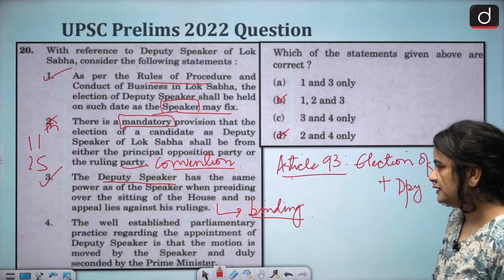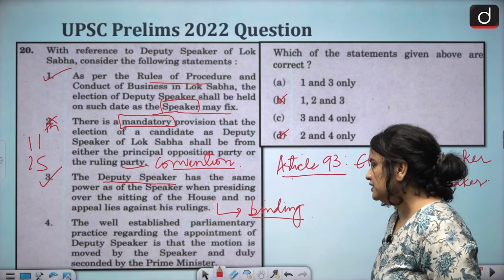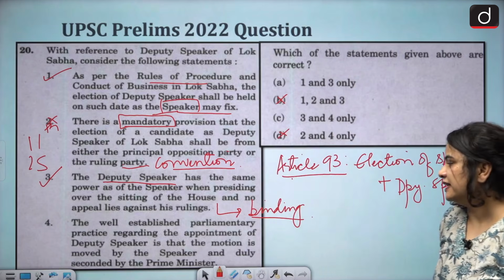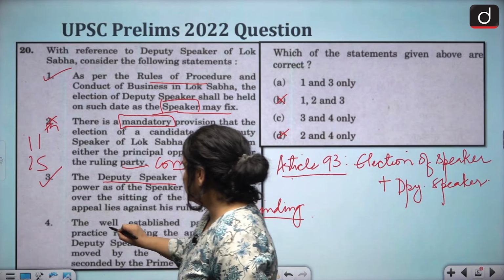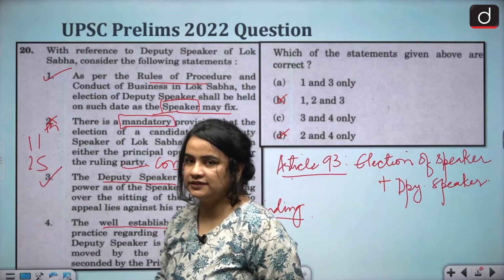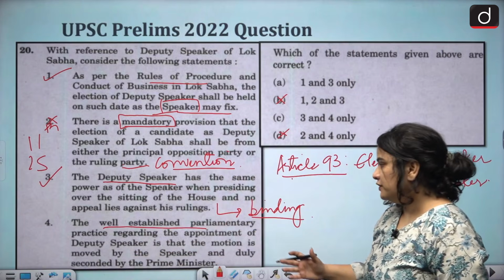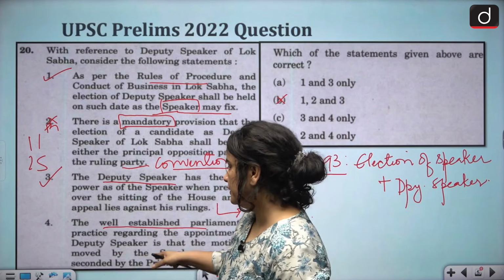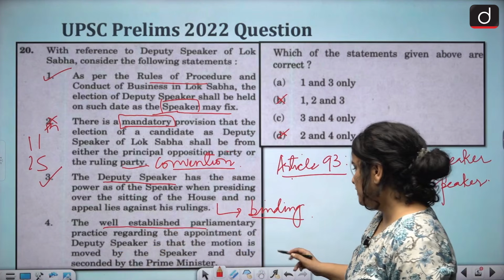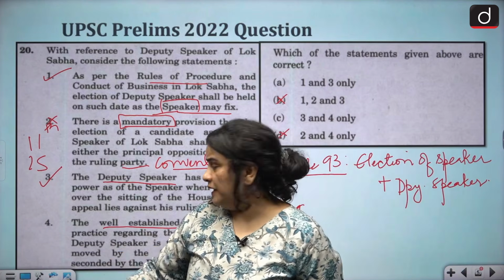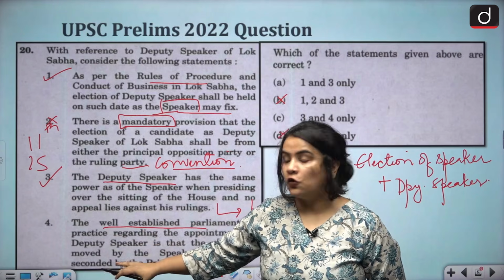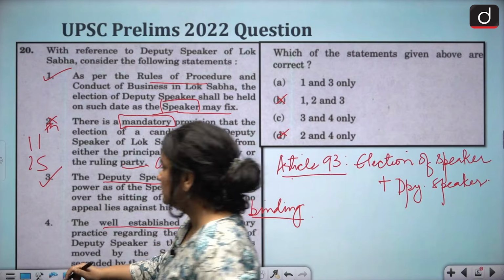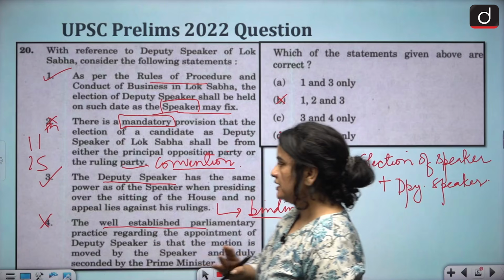Statement four says the well-established parliamentary practice regarding the appointment of deputy speaker is that the motion is moved by the speaker and duly seconded by the prime minister. Now, this is no such well-established practice. Usually, the motion for the election of the deputy speaker is either initiated by or moved by a member of the parliament or any other minister. The speaker would usually not move motions of this nature. And there is also no such rule that such a motion has to be seconded by the prime minister. So we can safely remove this statement.